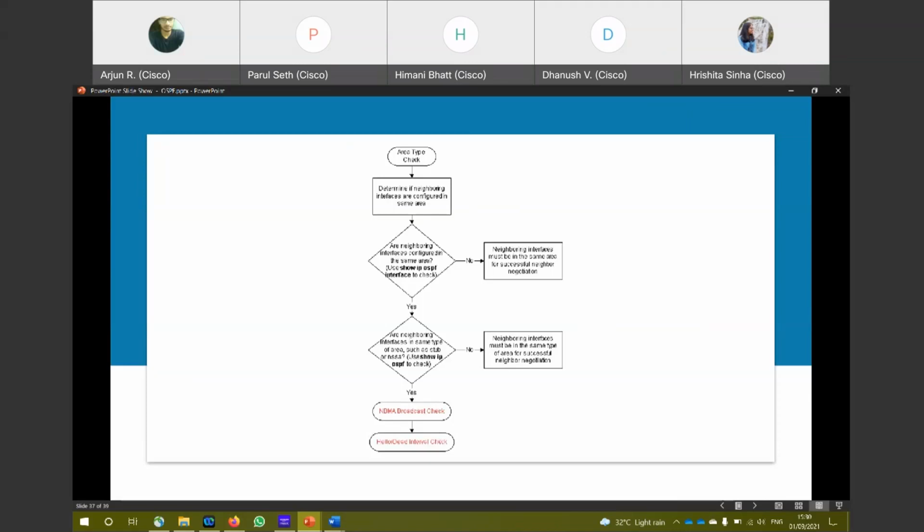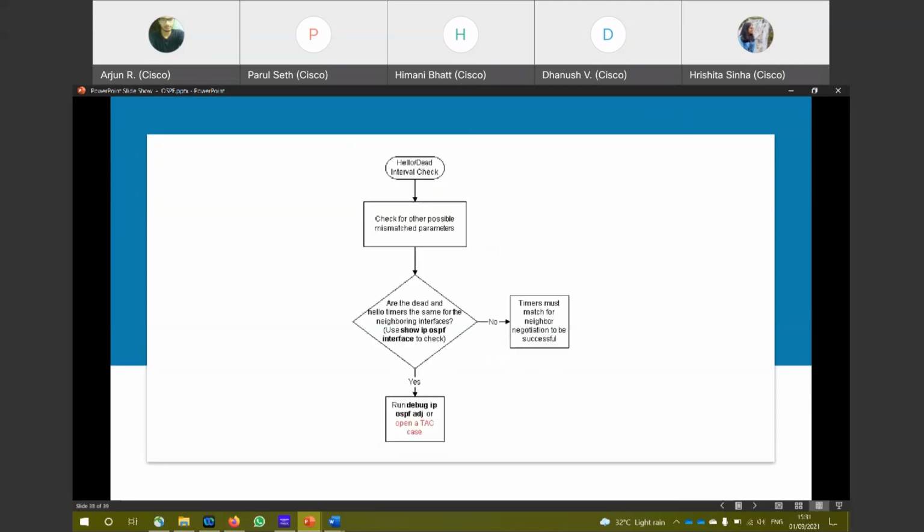No matter whether you're using multiple areas or not, both interfaces of a link should always be in the same area. The area splits the router, not the link. If you visualize it, the area border crosses the router. Different interfaces on a router can be in different areas, but never the two ends of the same link. So even if you use multiple areas, the two interfaces of the same link should always be in the same area. You can use show ip ospf to check that.